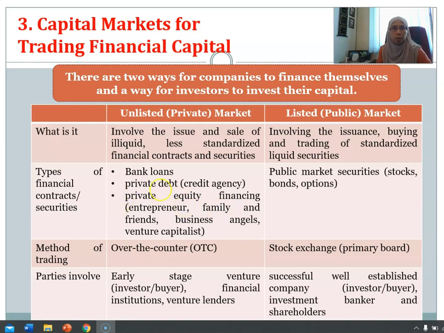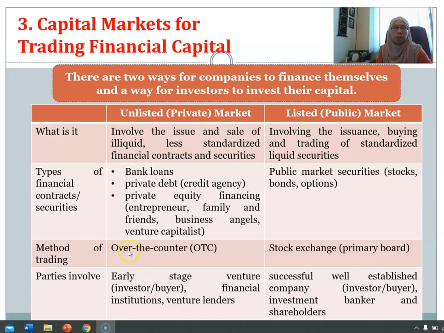The first one is private equity financing. The second one is public equity financing. The private one is by selling a part or shares of a venture to entrepreneurs, family and friends, as well as to business angels and venture capitalists. So these are examples of types of financial contracts or securities that are traded under a private market.